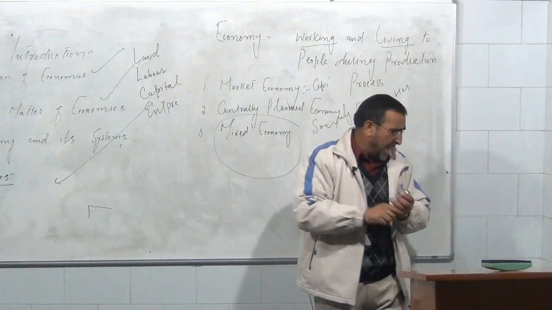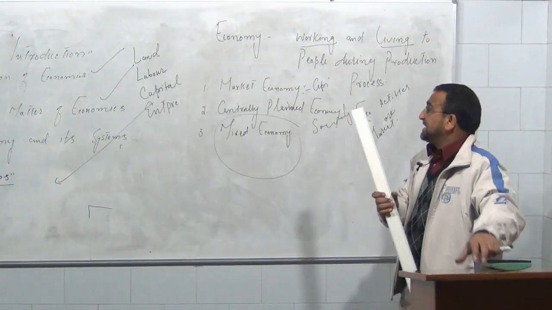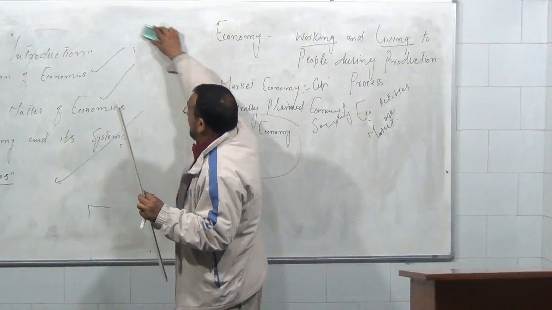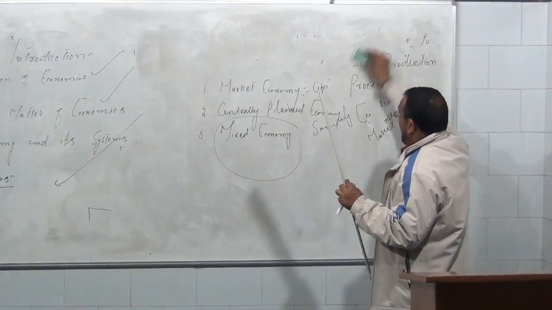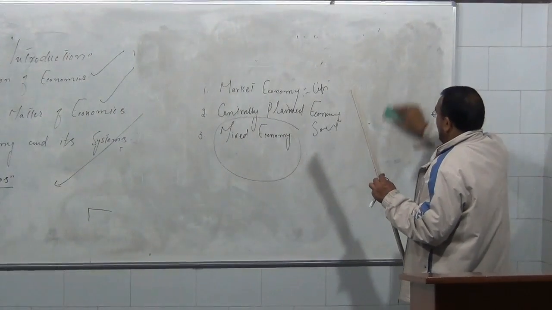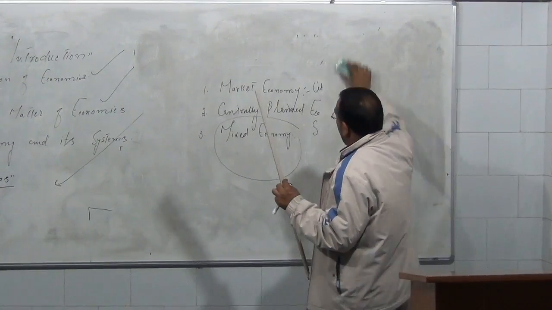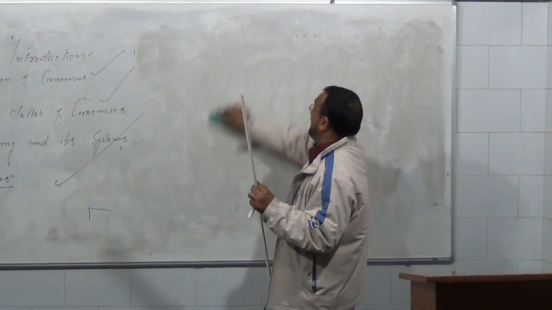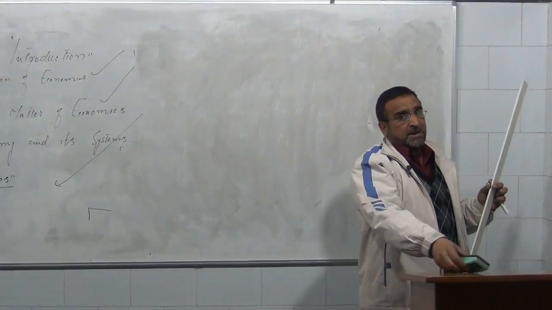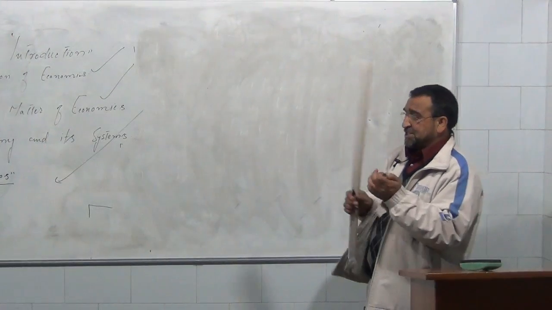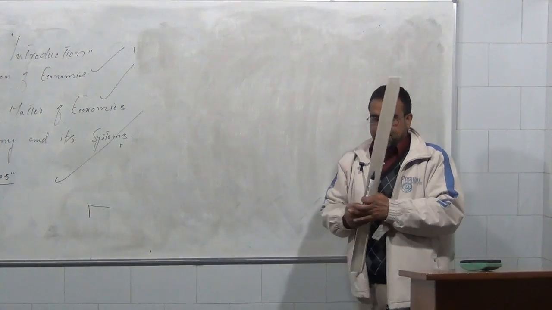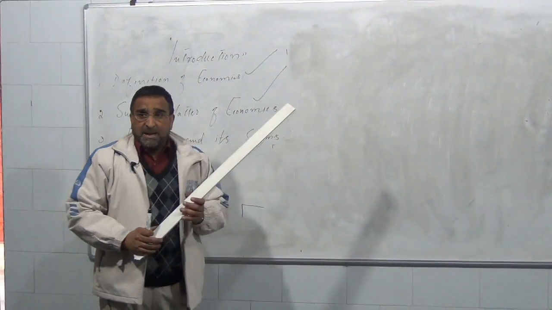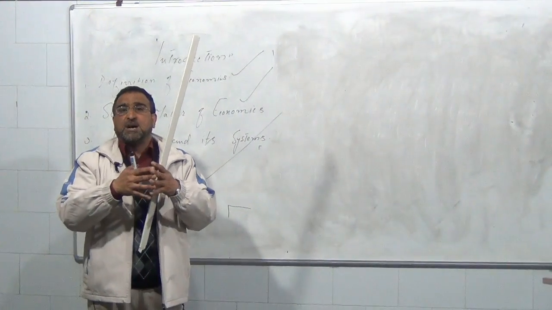Now, lastly, I am going to explain how the prices are determined in a free market economy. Very important question, very important topic. If in a free market economy there are a large number of buyers, a large number of sellers, and no one is allowed to influence the price, then how are the prices of the commodities determined? In a capitalist economy, prices are determined by the forces of demand and supply.